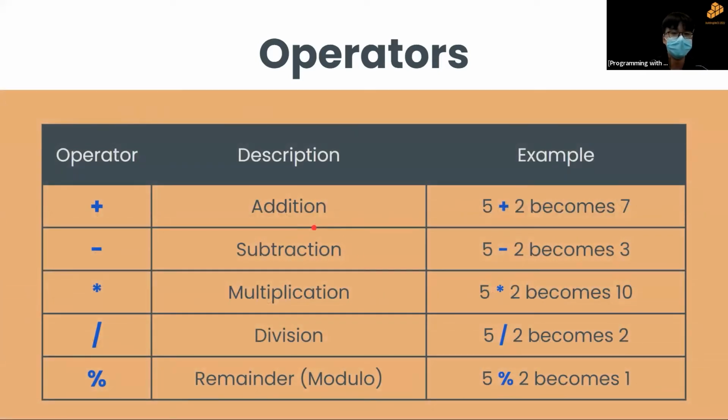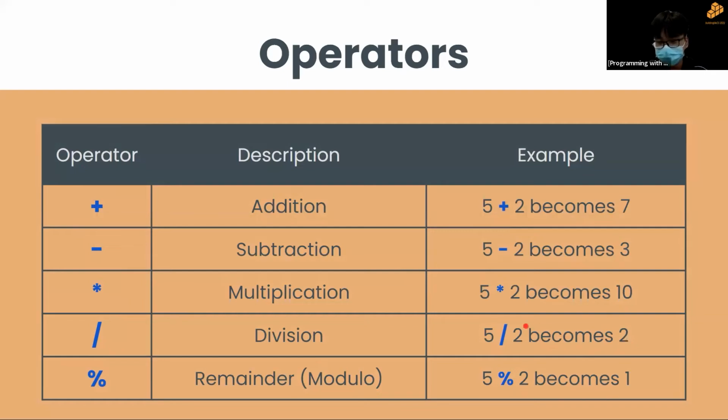So here are some operators that we will have, some basic ones. We have plus, minus, times, divide, and remainder, or modulo. So this will be your plus symbol, minus symbol, your asterisk, your slash, and your percent symbol. Some examples here. 5 plus 2 becomes 7. 5 minus 2 becomes 3. 5 times 2 becomes 10. 5 divided by 2 becomes 2.